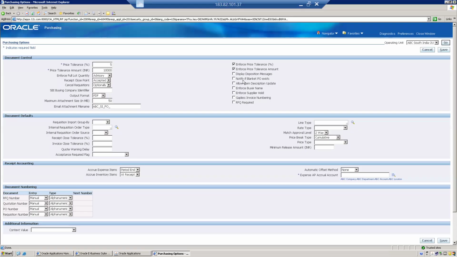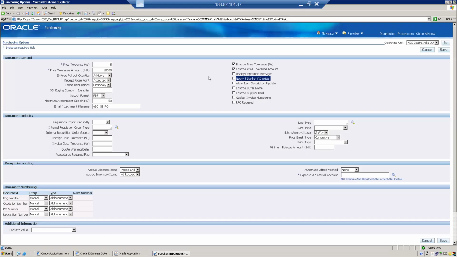Okay. So notify if blanket PO exists. Sometimes this option is useful. Whenever you're creating a new purchase order, and for that new purchase order you already have a valid blanket purchase agreement, then it is not necessary to create a PO again, right? It's not necessary because we already have a PO that exists.